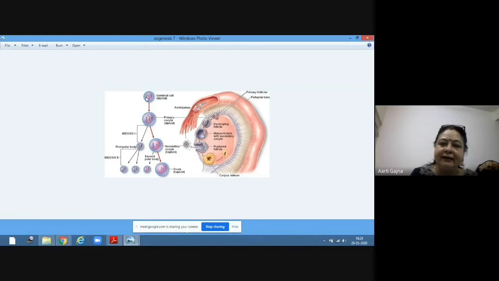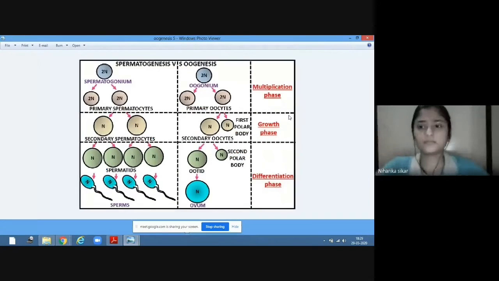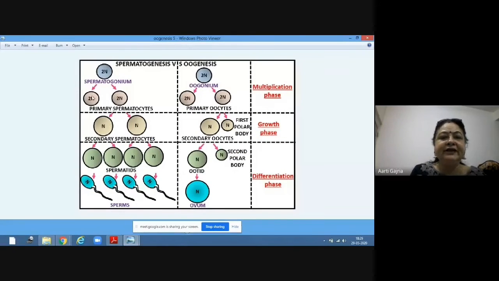Is it clear? And this division is the same as what I have explained to you. Now here you can see the difference between spermatogenesis and oogenesis. This is one of the very, very important questions being asked. In the last 4-5 years, every year you will find one question from this. So please make the difference between spermatogenesis and oogenesis very clear.